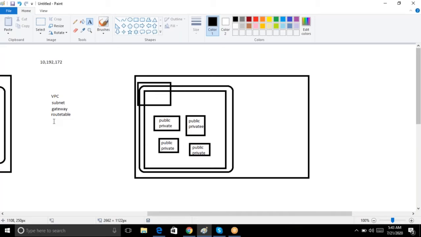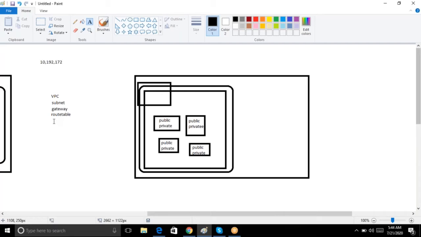I think yesterday we already created these, right? We created our VPC, subnet, gateway, route table, everything. Right? So guys, any doubts? Why should we create our own network? Again, VPC, guys. Already one VPC is there. So why should I create one more VPC? What is the reason? For security.